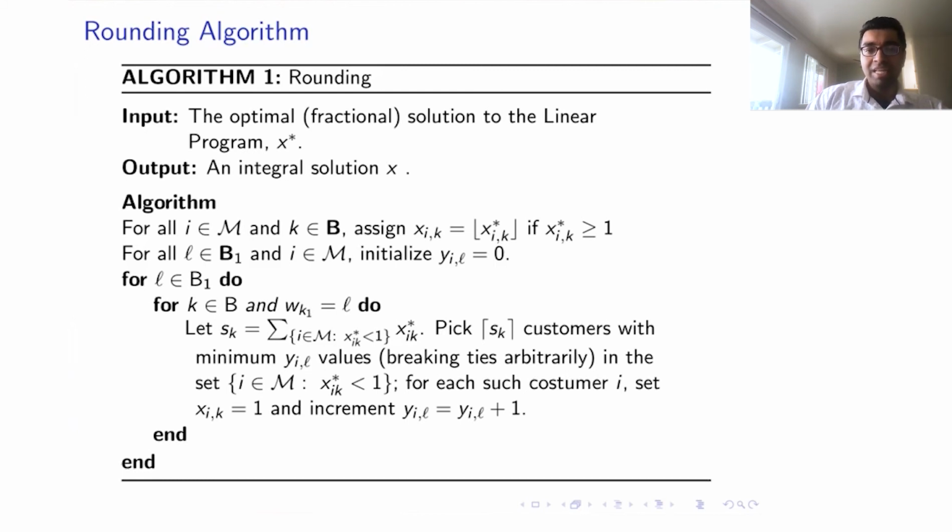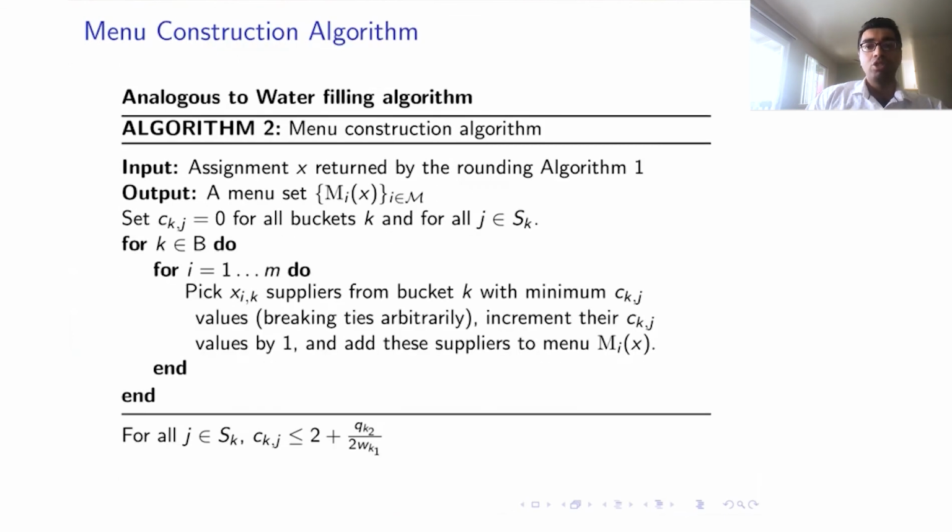Once we round this, the next idea is how do we create the exact menu? We have decided we have the x_ik values, how many suppliers to pick from that bucket and show the consumer. So once we have the assignment, for the x_ik suppliers that are shown from that bucket k, we again create a value, a sort of score c_kj for each of the suppliers in that particular bucket, and then we assign the suppliers. We use an idea similar to water filling.